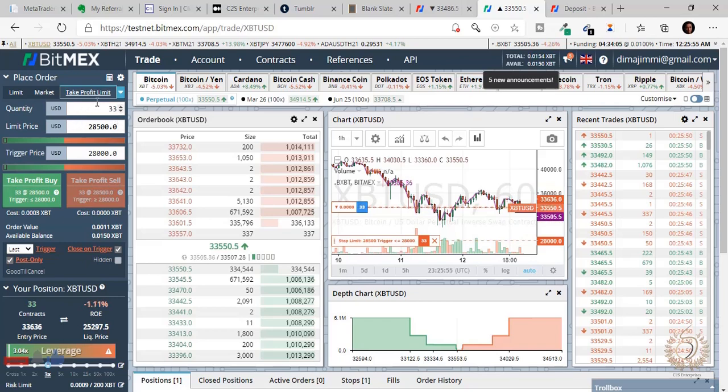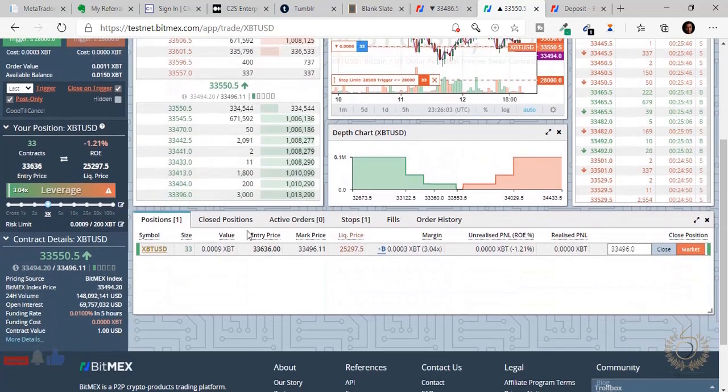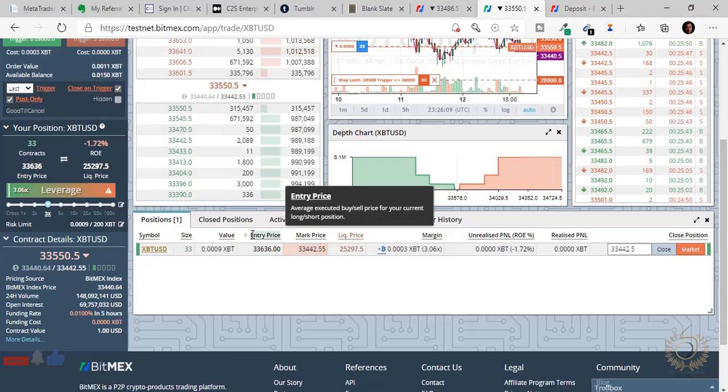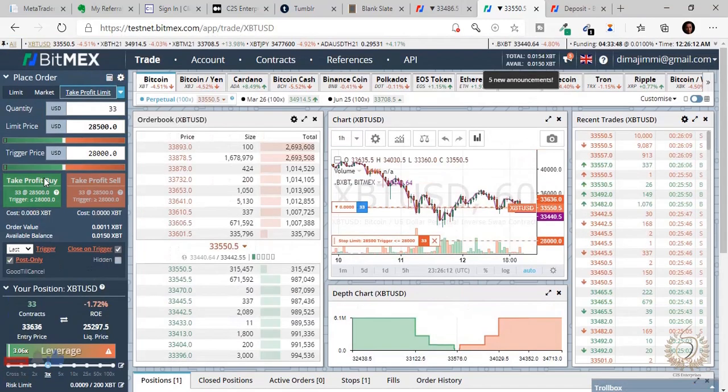And now with take profit limit, it's just the same thing. You can see now we're actually giving a market order, and let's say we actually entered at 33,637. Let's just say we want to buy one price. We are going long up to the 40k zone. So let's say we want to take profit at 40,000, understand, 40,000.